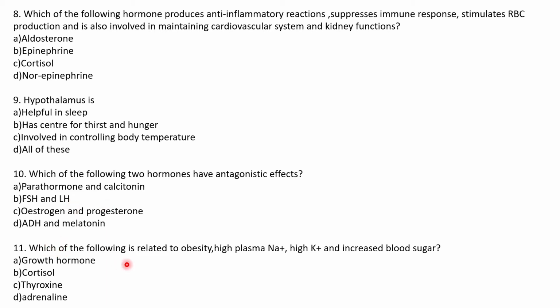Moving on to the next, which of the following is related to obesity, high plasma sodium, high potassium and increased blood sugar? If you look at all these symptoms, together they are a collection which is exhibited by people suffering from Cushing's syndrome. Yes, so Cushing's syndrome, which is nothing but excess of cortisol. It results in these symptoms. So our answer would be option B, cortisol.